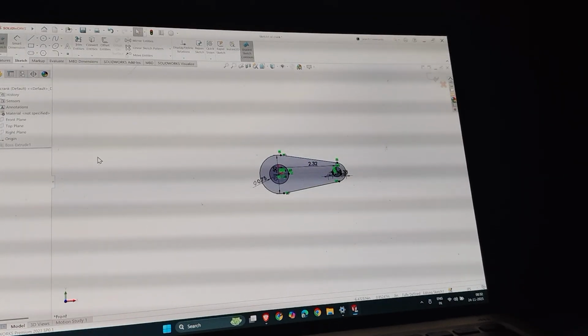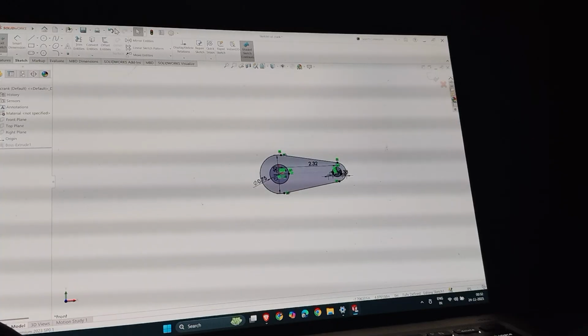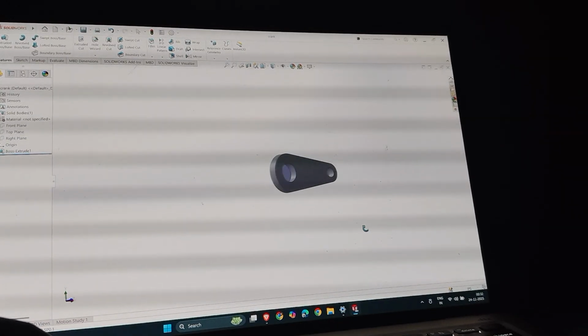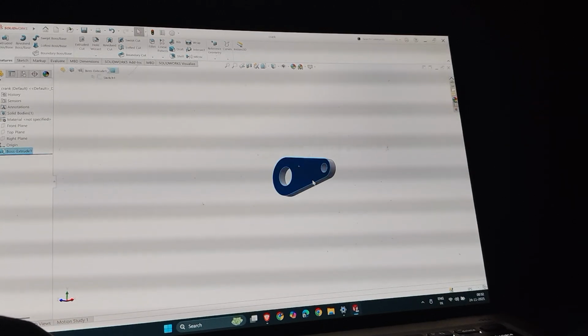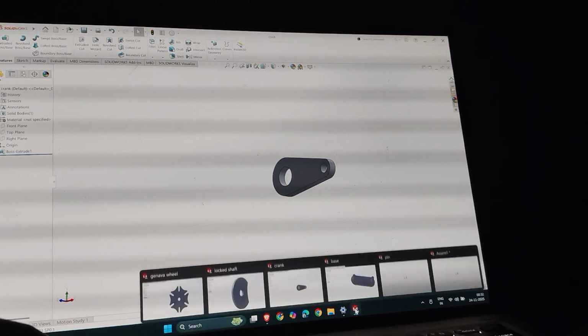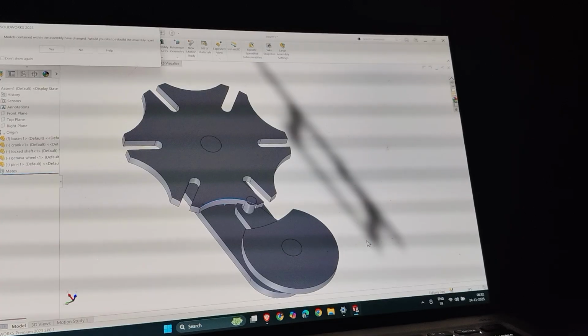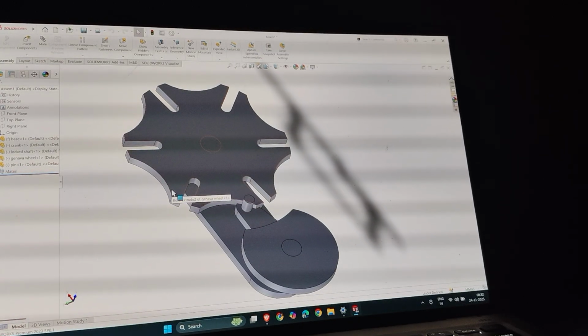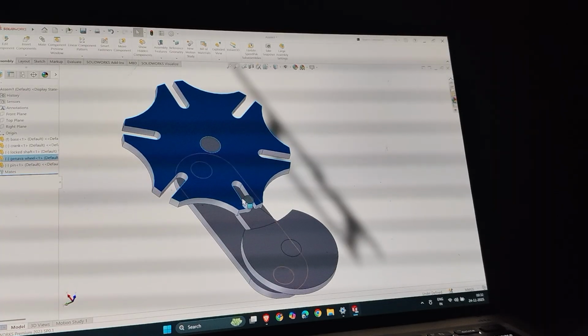Now I have to update the geometry, reveal this document, and the assembly will automatically update. Yes, now it's okay.